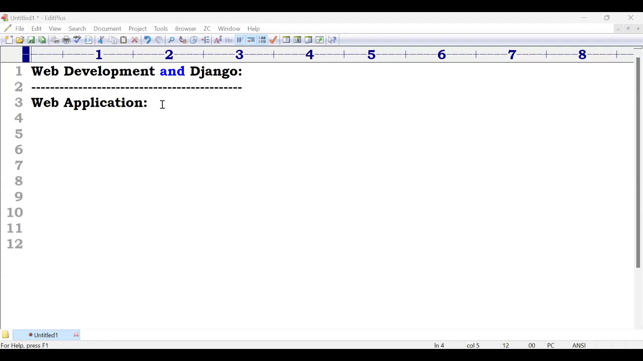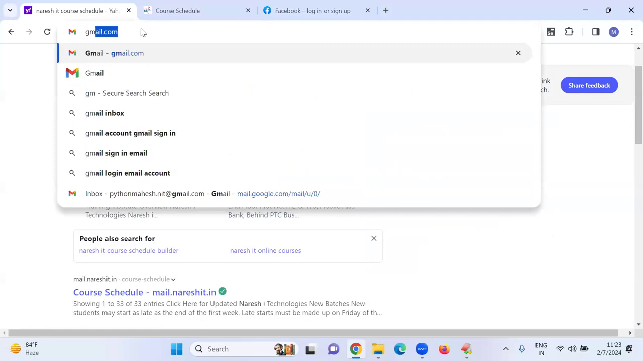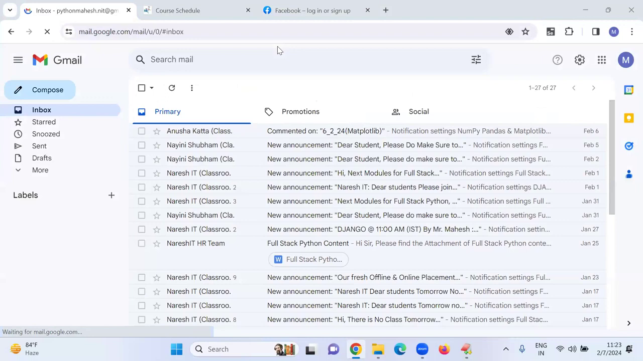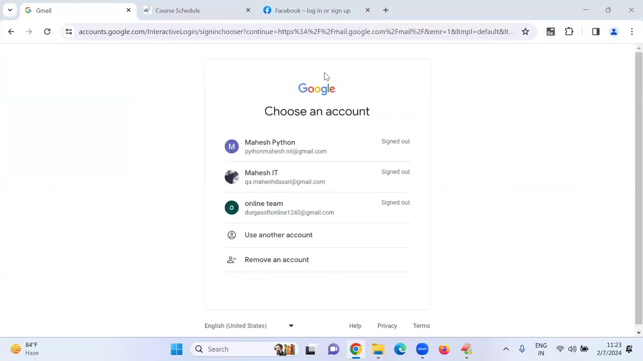Observe. What is a web application? Here, everybody knows about that, 90%. For example, if I go to Facebook, is it a web application? Yes, Facebook is one web application. Next, if I want to go to Gmail, is it a web application? Yes, this is also one web application. So web application means online.